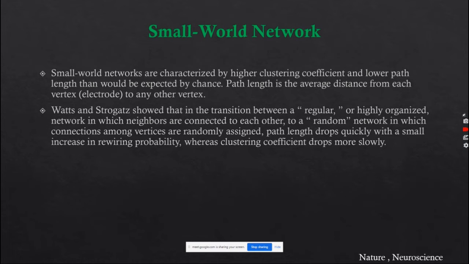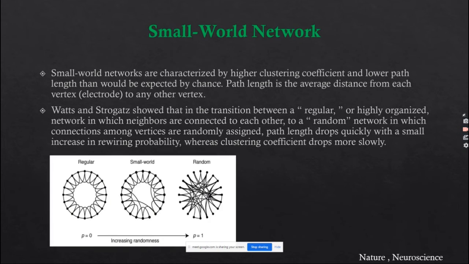Now Watts and Strogatz showed that in the transition between a regular or highly organized network, in which neighbors are connected to each other, like this regular network, to a random network, where the nodes are randomly connected to each other, the path length drops quickly with the increase in rewiring probability, whereas the clustering coefficient drops more slowly.